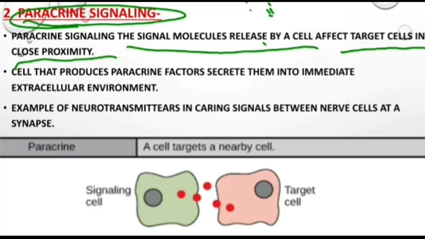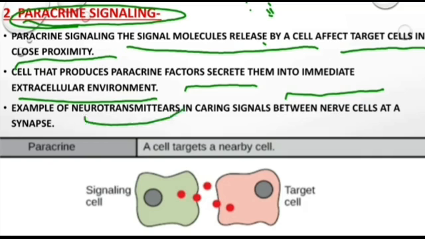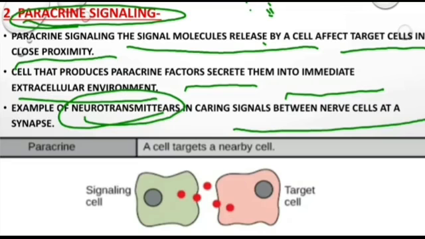The second point is that cells that produce paracrine factors secrete them into the immediate cellular environment. The producer cell releases some chemical messenger to the outside of the cell. An example is neurotransmitters carrying signals between nerve cells at a synapse.